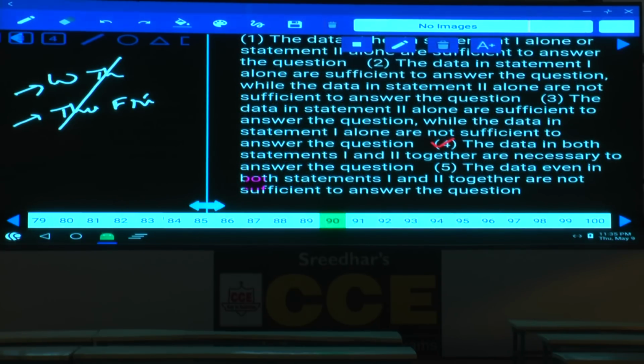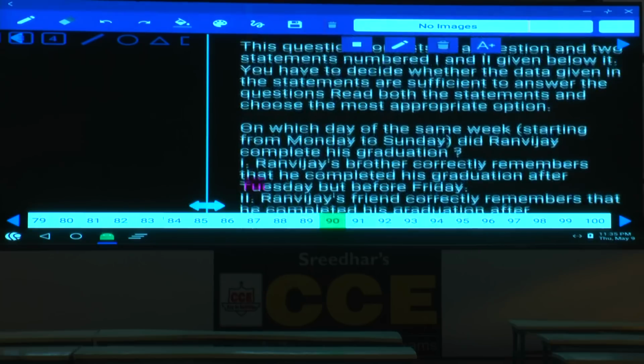Now 11:35. Done with this? Yes, so how many questions have we done in 20 minutes? Now 1 left over in data sufficiency, and the last puzzle was left over, except 6. That means 29 questions. Clear? This is how you need to plan your examination. Then the leftover questions, let us discuss.